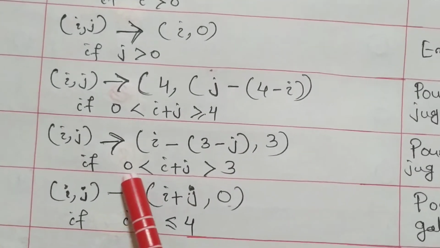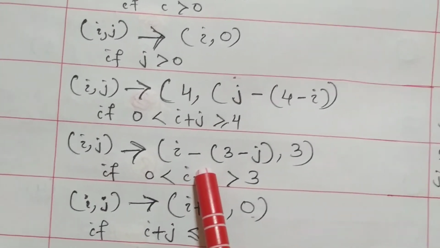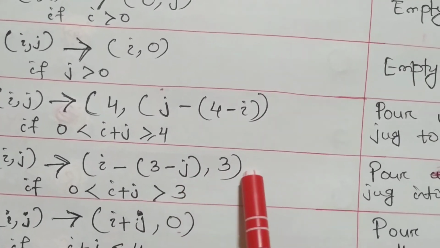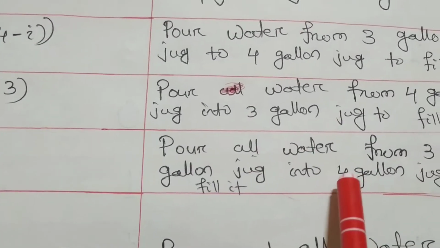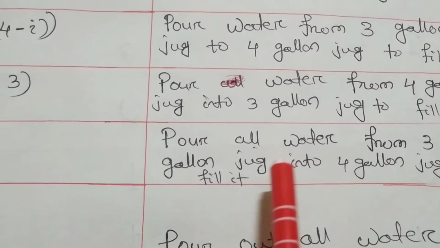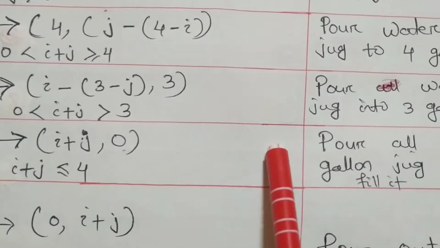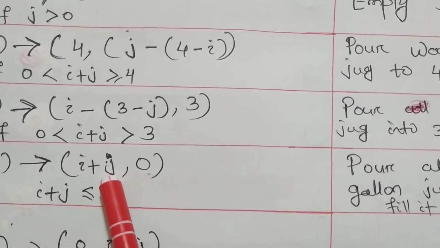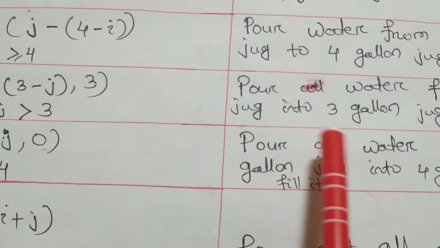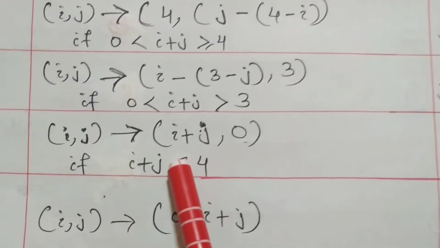So like that, this is the condition, this is the production rule: I comma 3 minus J comma 3. Hope you understood this. Then here, pour all water from 3 gallon jug to 4 gallon jug to fill it. So pour all water from 3 gallon jug, so definitely I comma J. So J is 0. Okay, so this is the production rule.